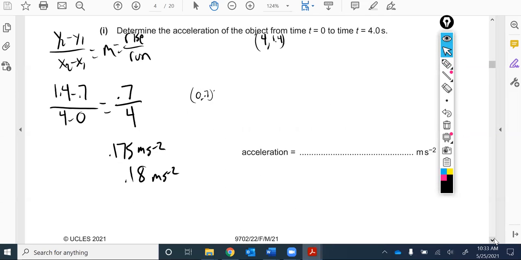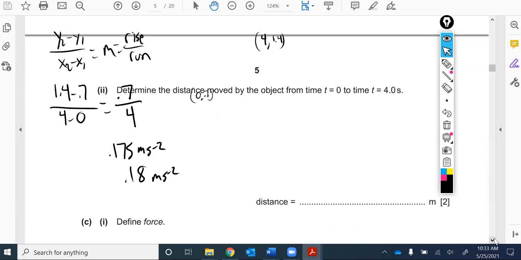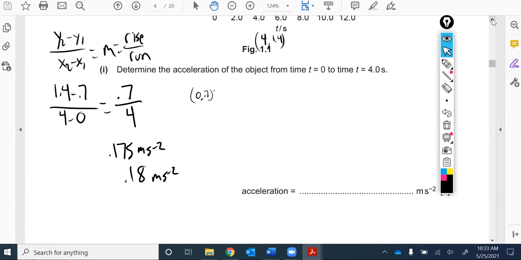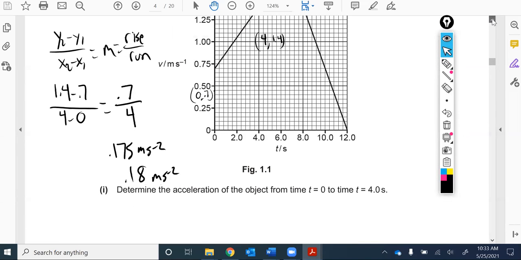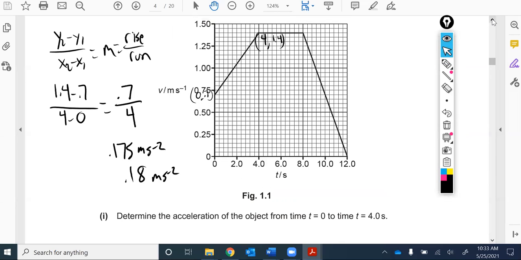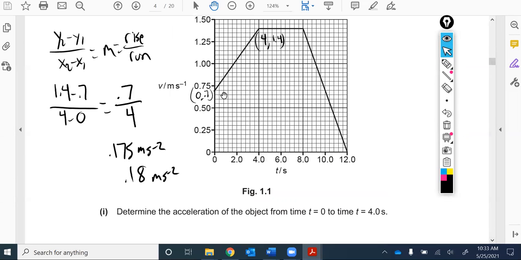The question goes on to read, determine the distance moved by the object during that same time. From t equals 0 to t equals 4, what's the distance? All right, so let's go back up to our graph here.